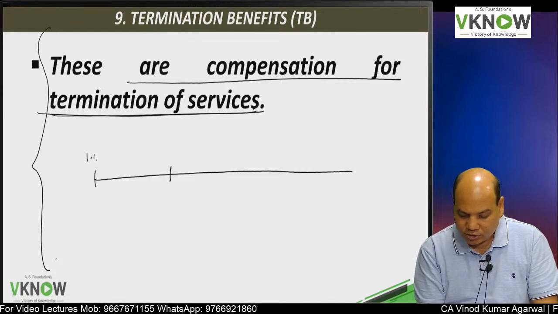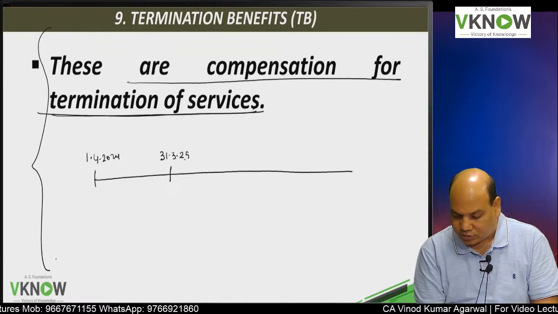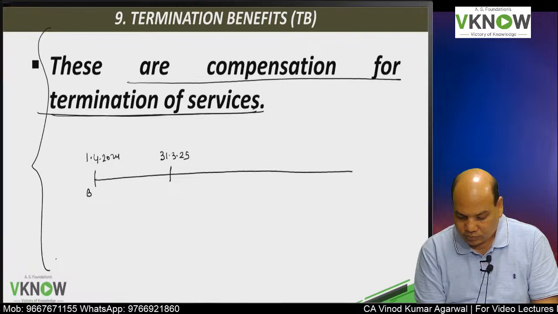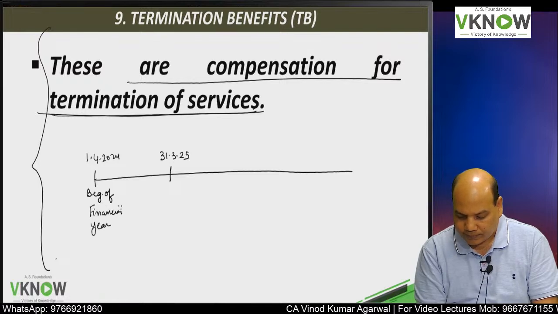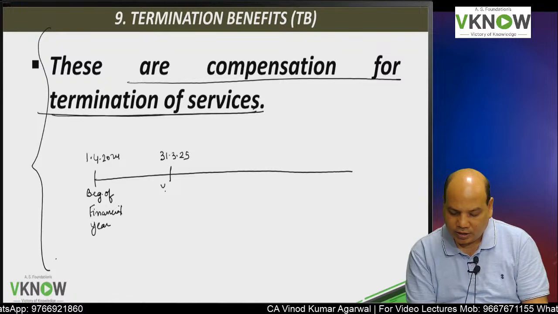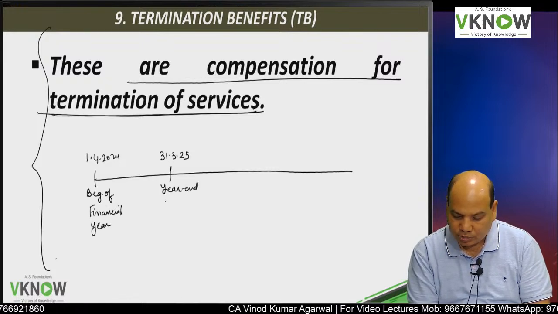Suppose my financial year begins 1/4/2024, and the year ending date is 31st March 25. This is the beginning of financial year 24-25. This is the year ending date. These lectures are very important for the upcoming exam.